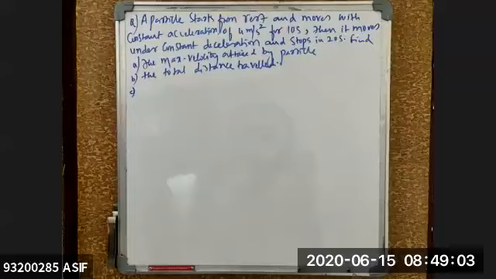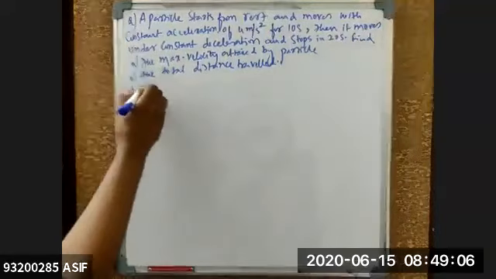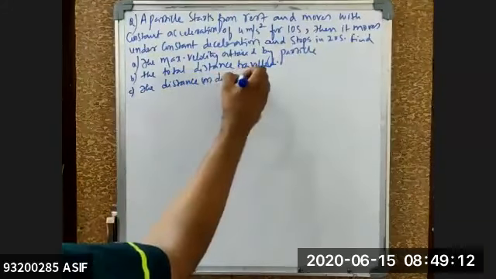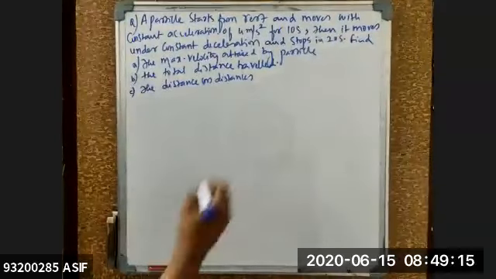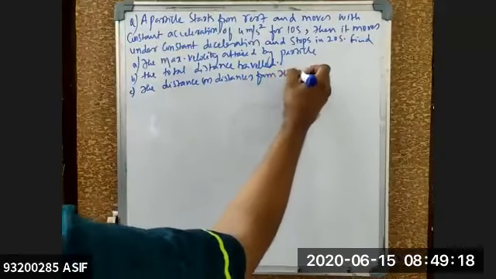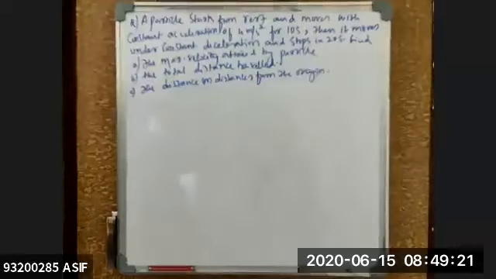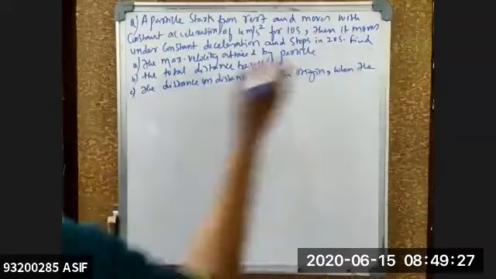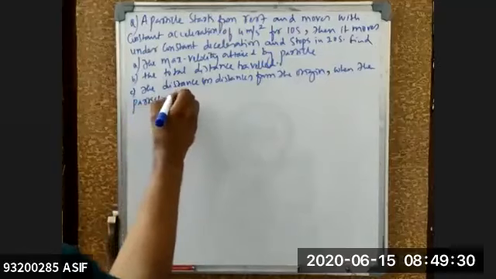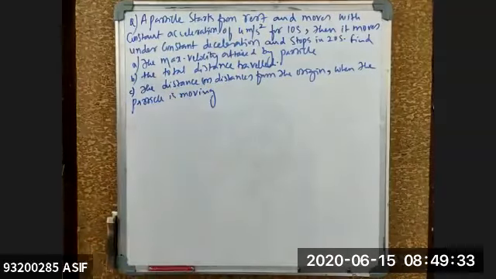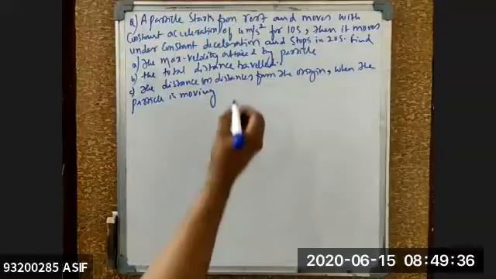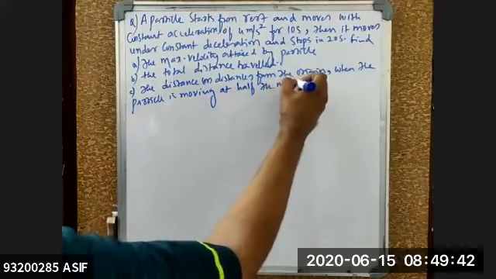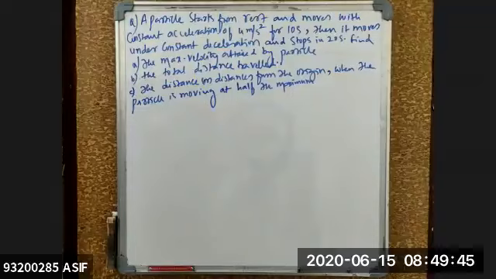And number C: the distance or distances from the origin when the particle is moving at half the maximum speed, or velocity.